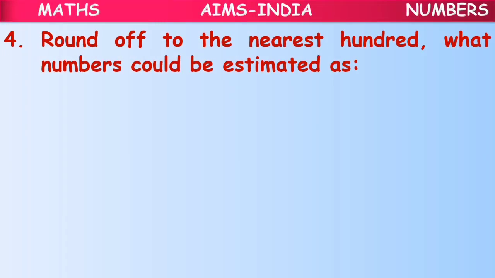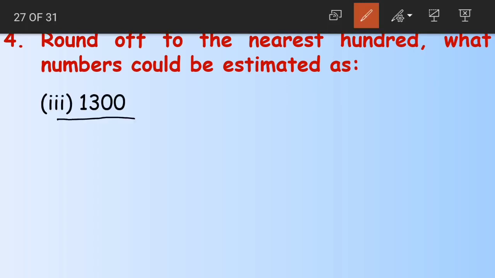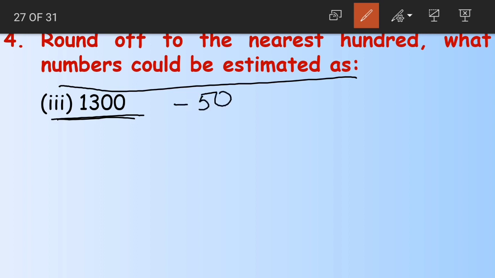Moving on to the next question. Round off to the nearest 100. What numbers could be estimated as? You remember this, right? This is the rounded off number. We should find out the numbers that could be estimated as 1300. How to do this? What did I say? I asked you to subtract 50 and add 50.